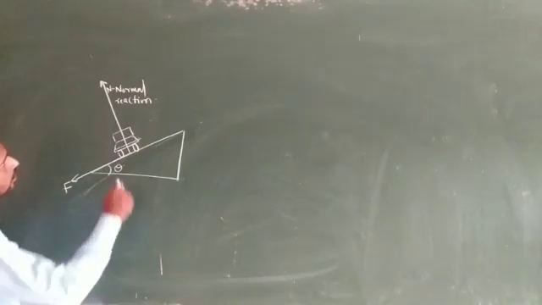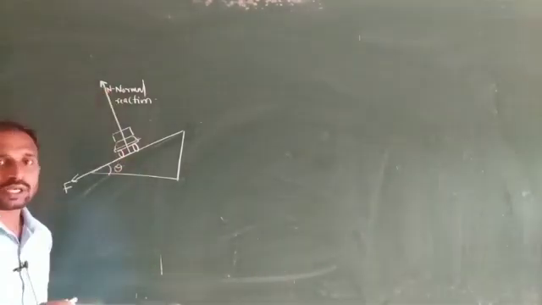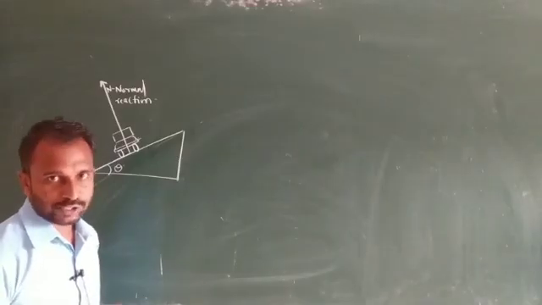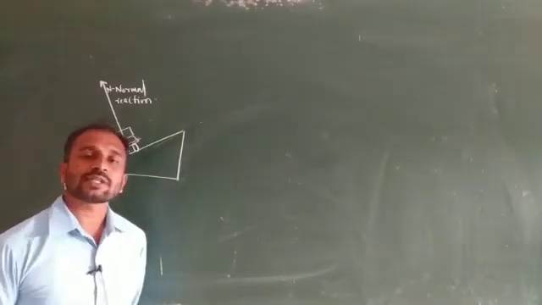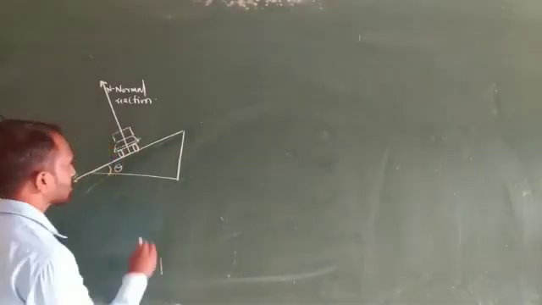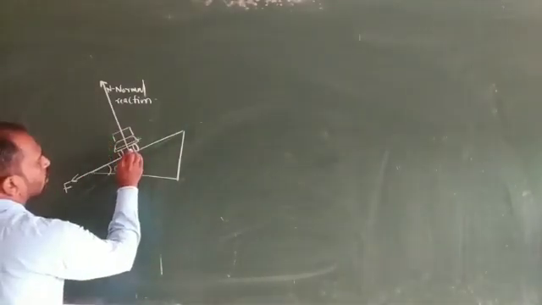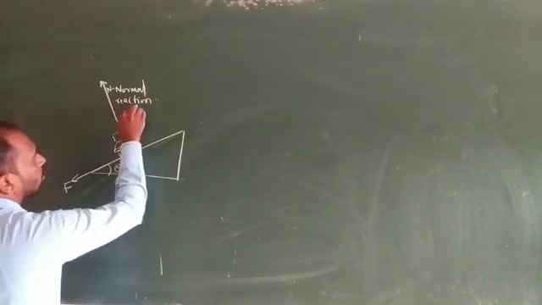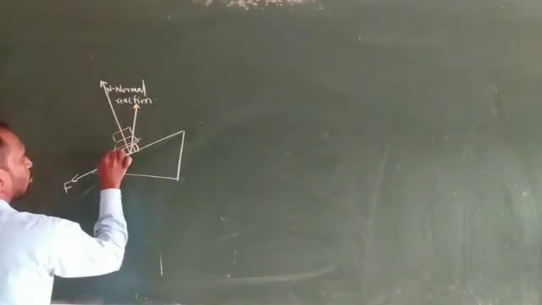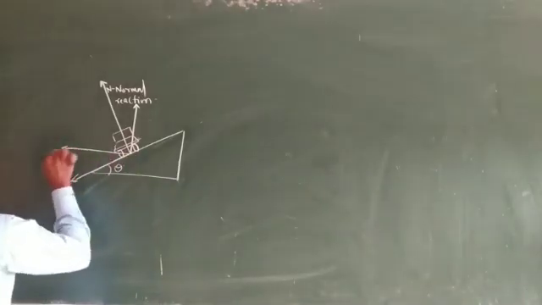Okay, so here we want to calculate the normal reaction. It means we require two rectangular components. The first component is present along the y-axis, and another one is present along the x-axis. Suppose this one is the component along the y-axis, and this one is the other component along the x-axis.